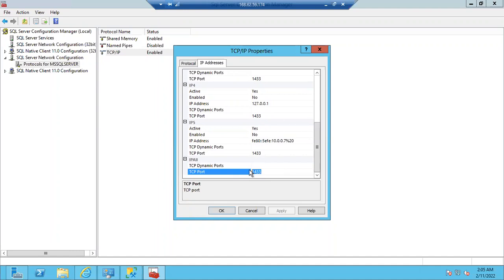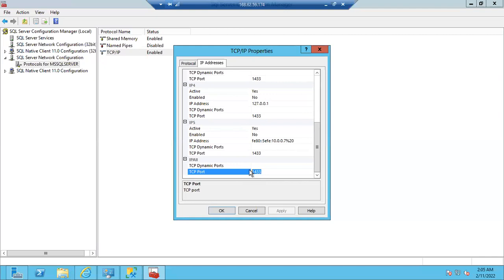By default, there is no need to change the port number for the default instance. For a named instance, if you want to change it, you can change it. Sir, which number do I have to use? You have to follow your organization's process. In the organization, they will fix one number, and you have to use only that number. Usually it's a 4-digit number, guys, like 1499 or 1438, something around like that. They are going to give one default port number. So in this way, we have to change the port number for the instances, guys.